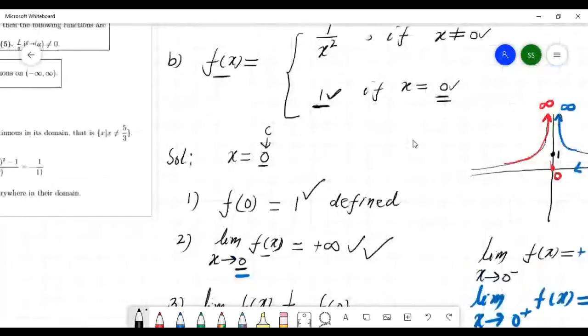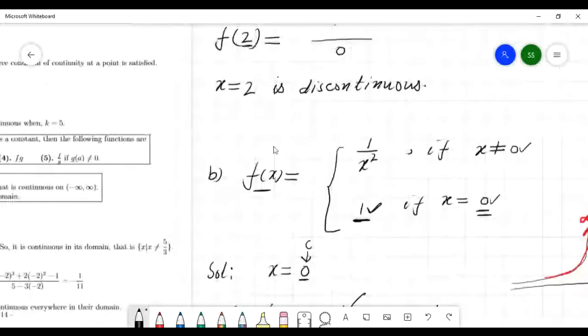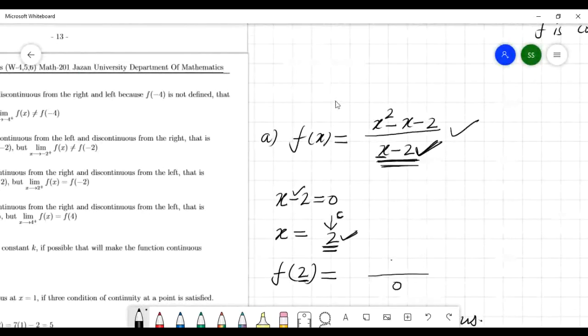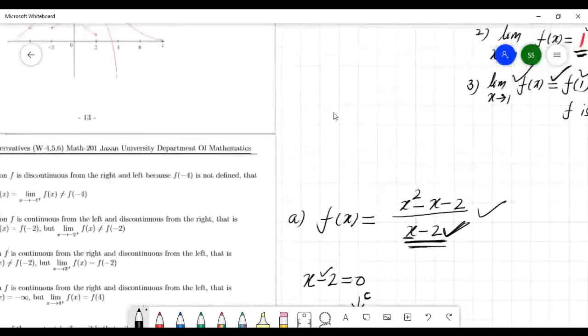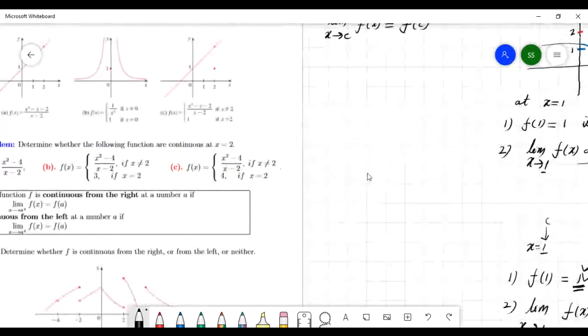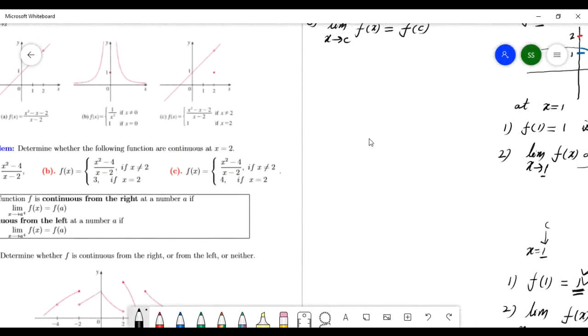Next question is what? Let me check the next question. This one: x square minus x minus 2 and x minus 2.